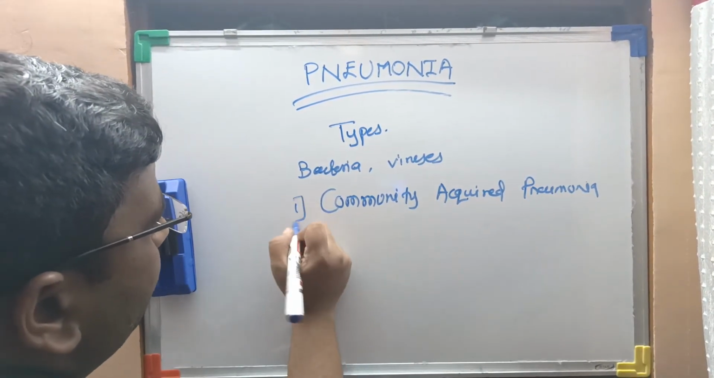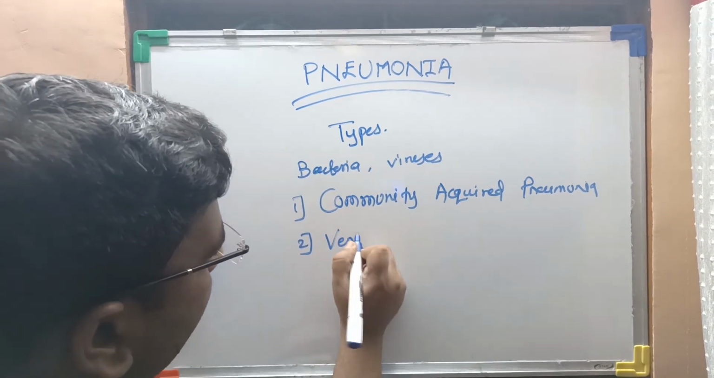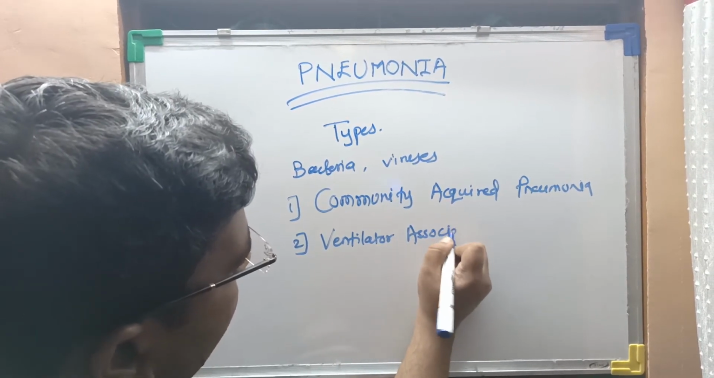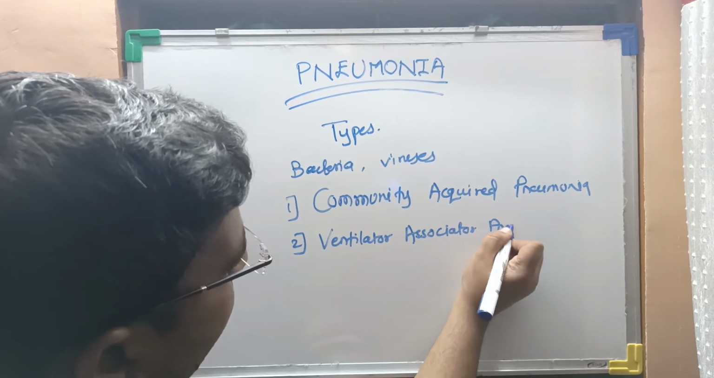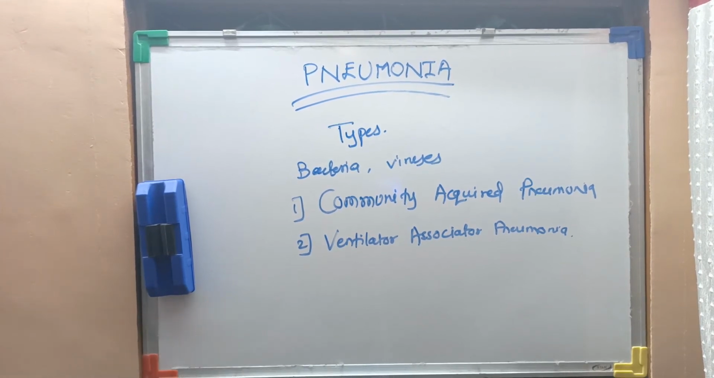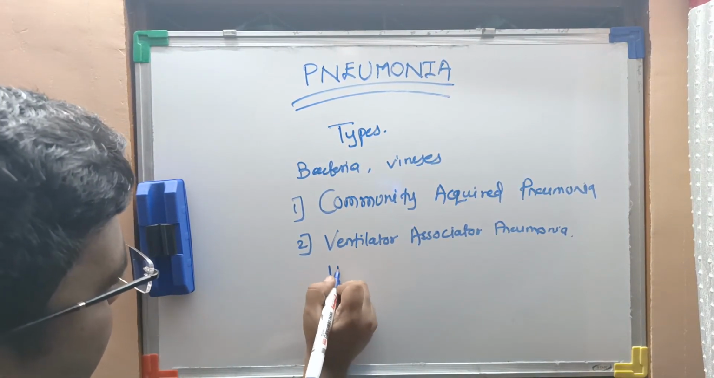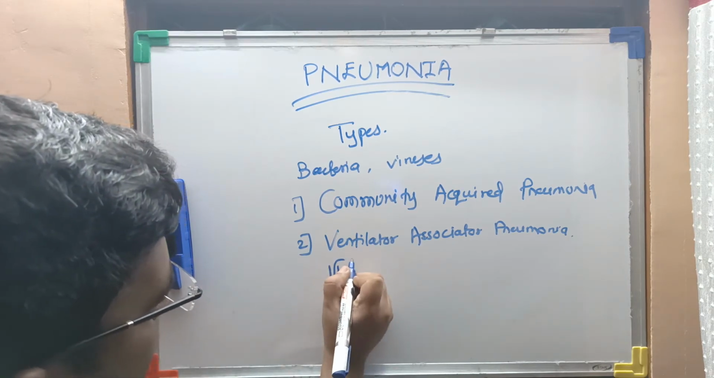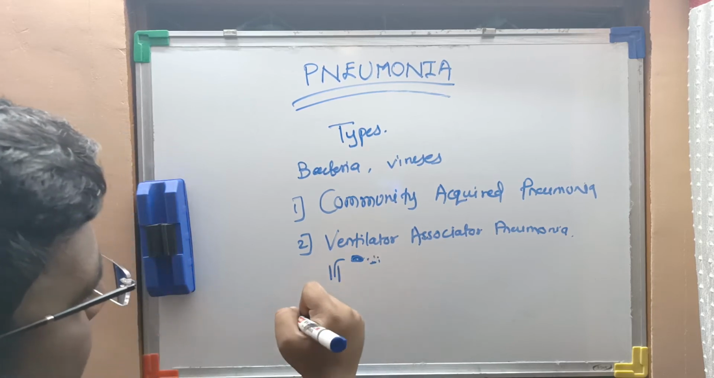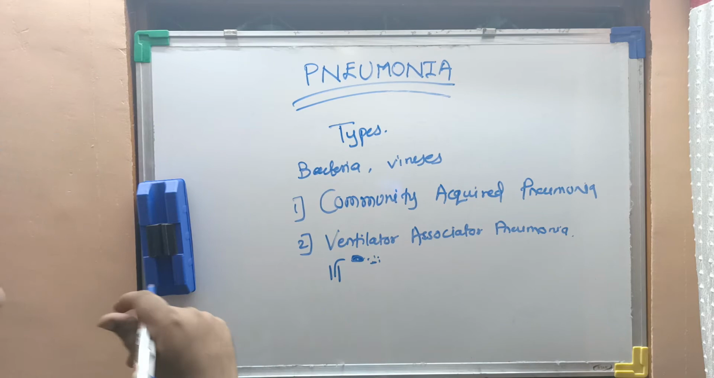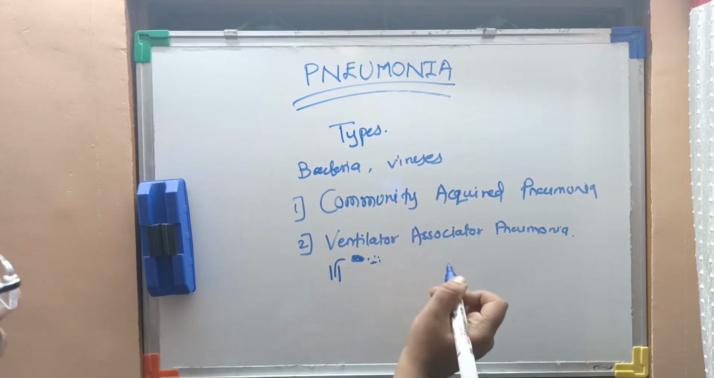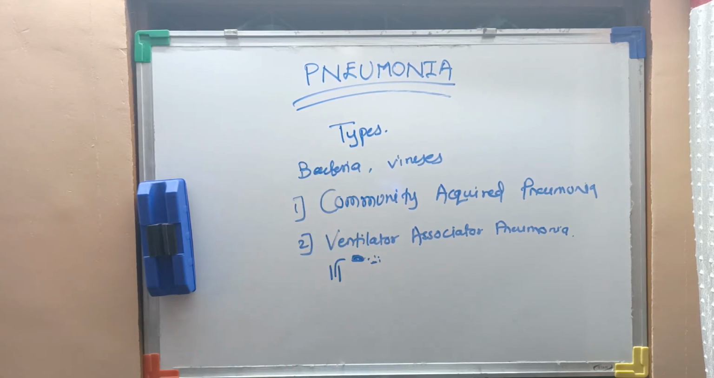And when the patient is intubated, first we will write the name: ventilator associated pneumonia. When the patient is intubated, there is a tube inside the trachea. Through the tube, bacteria and viruses go inside the lungs. So it is called ventilator associated pneumonia. So these are the types of pneumonia.